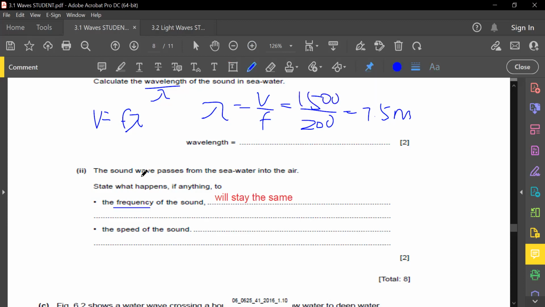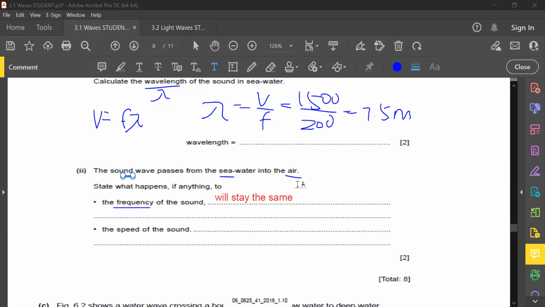But when the speed of sound travels from water into air, will it be faster or slower, guys? Why? So the speed increases? No, who told you that? Oh, you know how sound travels, right? In air, solid and liquid. In air, it's vibrating the air particles, right? In liquid, particles are closer together, right? Then finally, in solid, the particles are touching each other, right? Which one travels the fastest? Solid, right? Whereas air is the slowest.